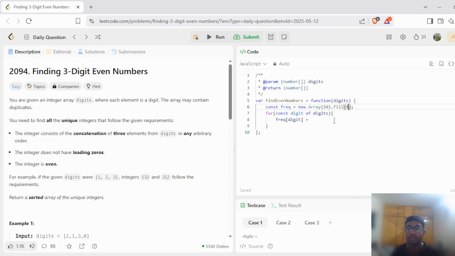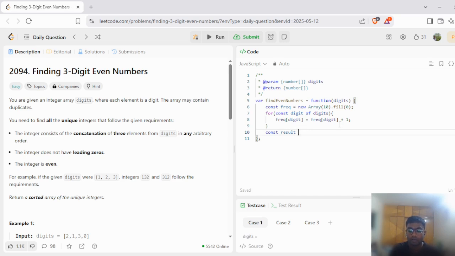Okay, so all we are doing is we are having to check each digit and updating the frequency count there in the frequency array. And let us also have a result